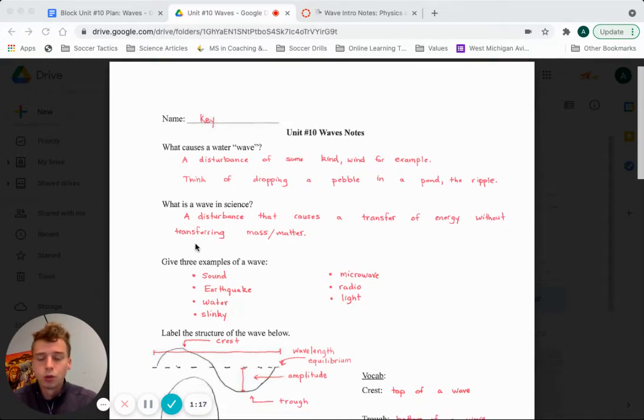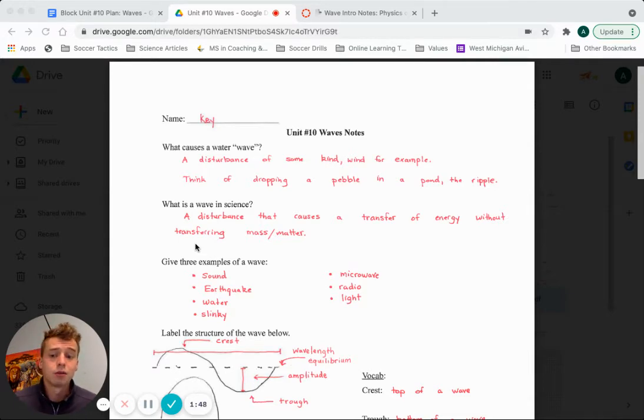In the same way, a wave in science is really just a disturbance or something transferring energy, right? That's really what wind is doing there. It is transferring energy into the water, and then the water transfers the energy from one water particle to the next, right? That's exactly how a wave works. So a wave is really just a disturbance that transfers energy, and it does this without transferring mass or matter, and that's really important, right?